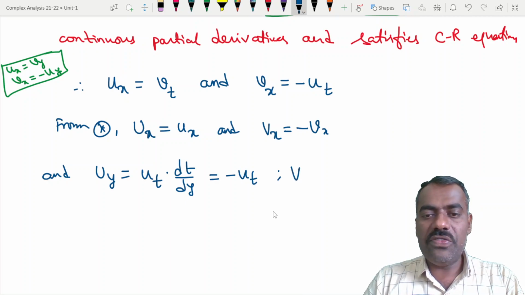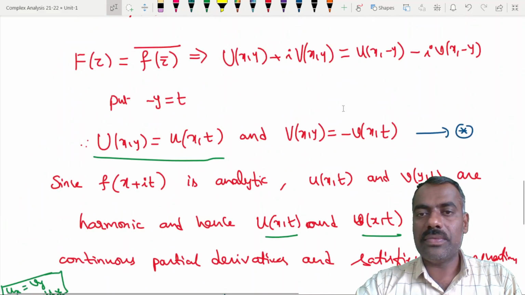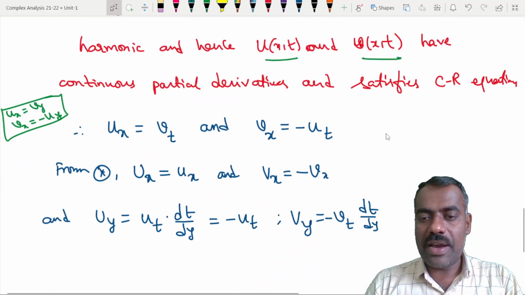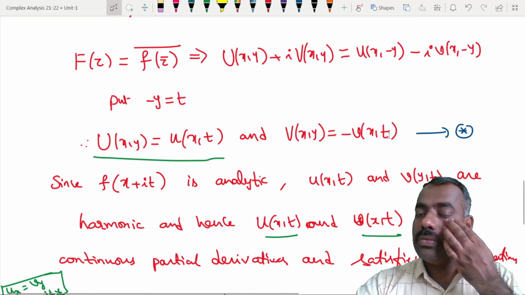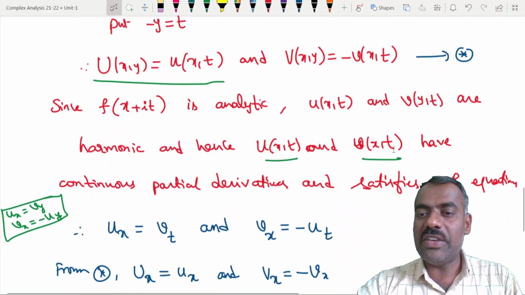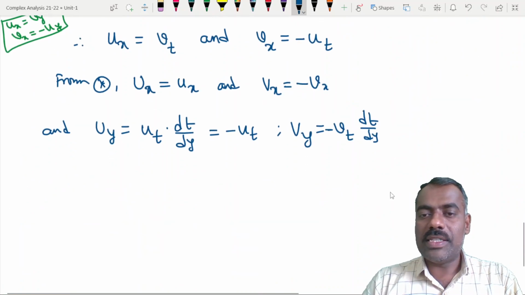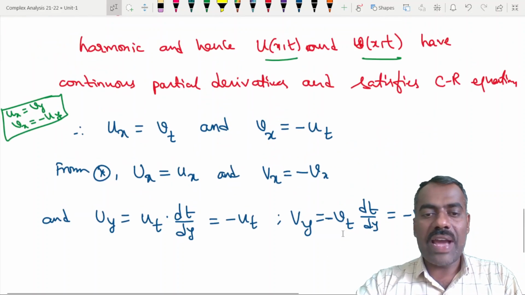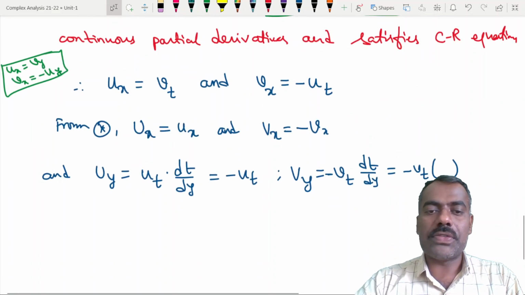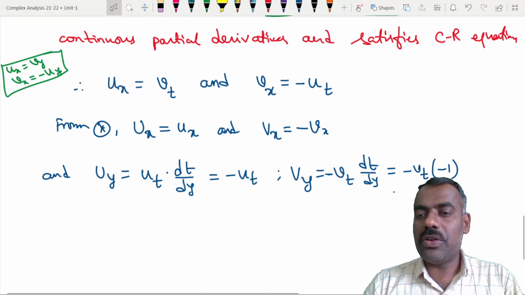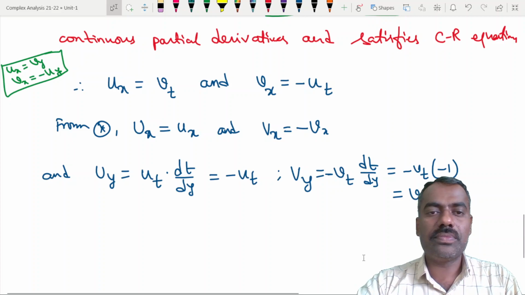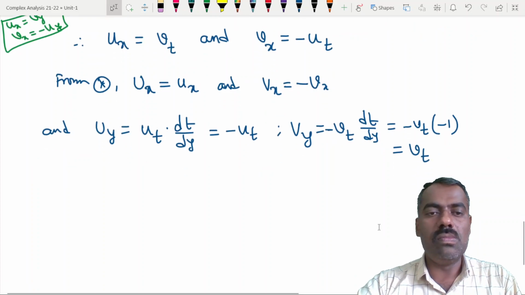Similarly, what is Vy? Vy is again vt into dt by dy, just like what we have here. You differentiate v with respect to t, then differentiate t with respect to y. This is the same as vt into dt by dy, which is minus 1, so therefore this you are getting as vt. Is that clear? Yes or no? Any problem up to here?